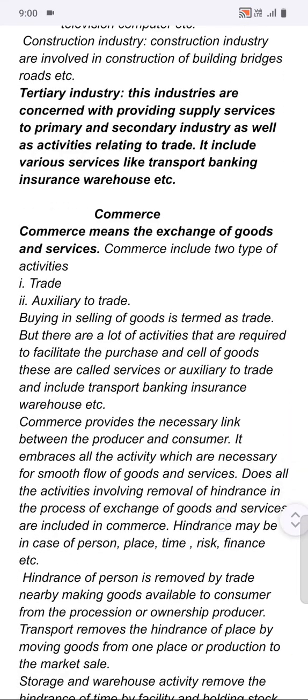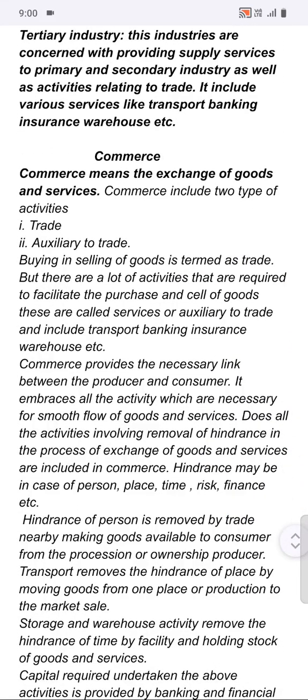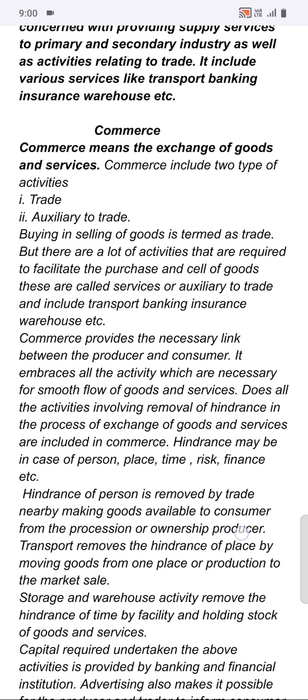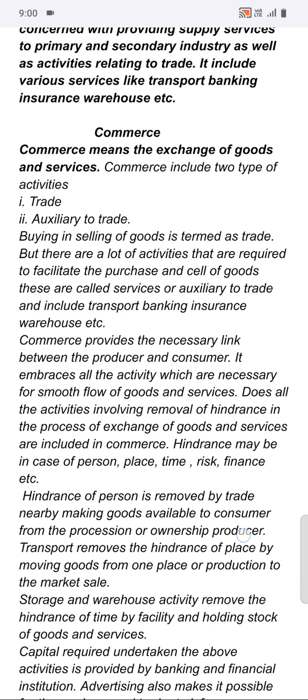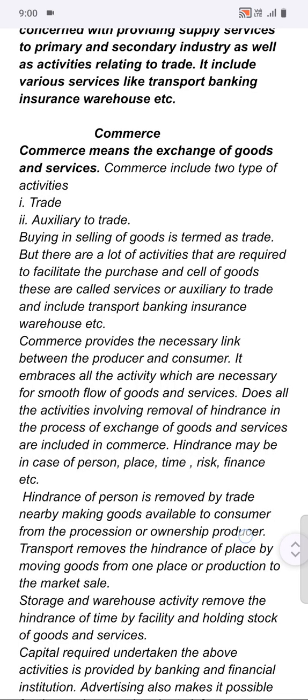What is commerce? Commerce means exchange of goods and services. Actually, the concept of commerce is a wide concept. Commerce means how the difficulties of person, place, time, etc. are removed, that is called commerce. Here it is said the exchange of goods and services. We can also say purchasing and selling the goods and services, exchanging the goods and services, bringing the goods and services from some other places. So commerce is a vast concept.